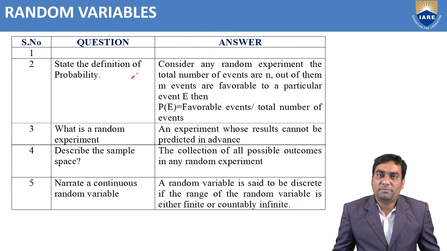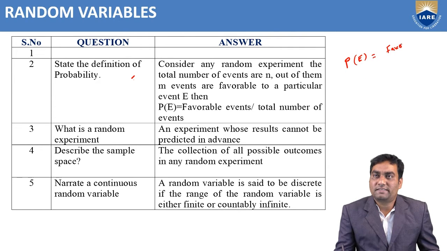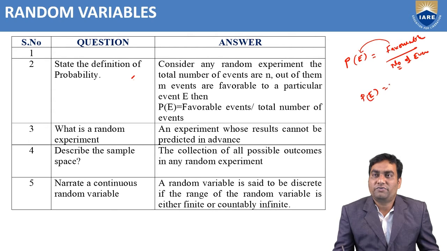As we have discussed in the previous sessions, while discussing random variables, we find the probability for a particular event E in a random experiment. The formula is the number of favorable events divided by the total number of events. So P of E equals M by N, where M is the number of favorable events to E and N is the total number of events.